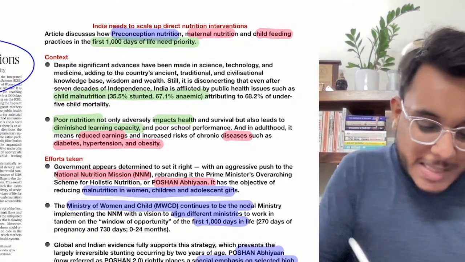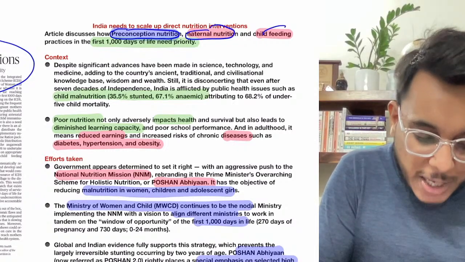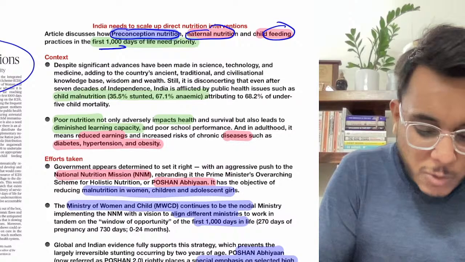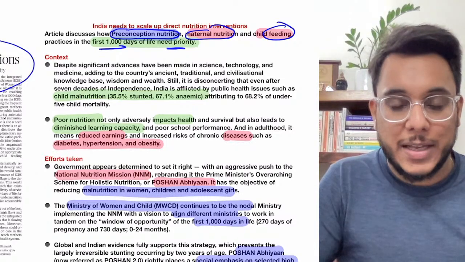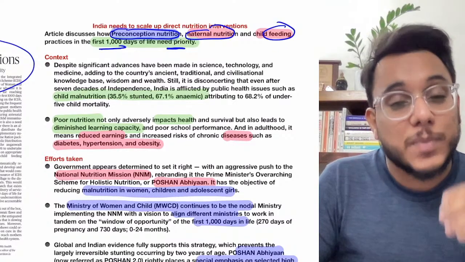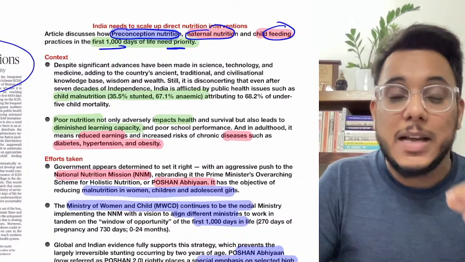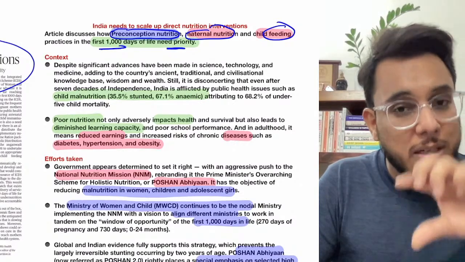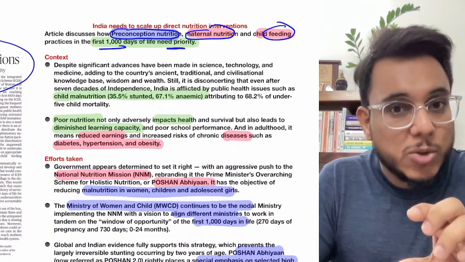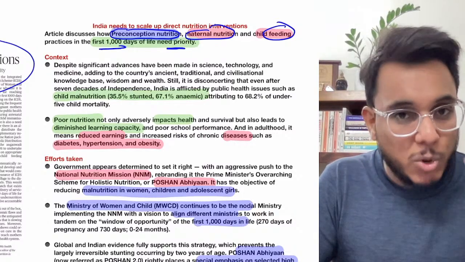Basically, preconception nutrition, maternal nutrition, and child feeding in the first 1000 days need to be given priority. When a mother is pregnant, that time mother's nutrition, and when the mother is feeding a child, and for the first 2 years, mother's milk as well as the semi-solid nutrition given to the child are very important in order to preserve both mother as well as the child.